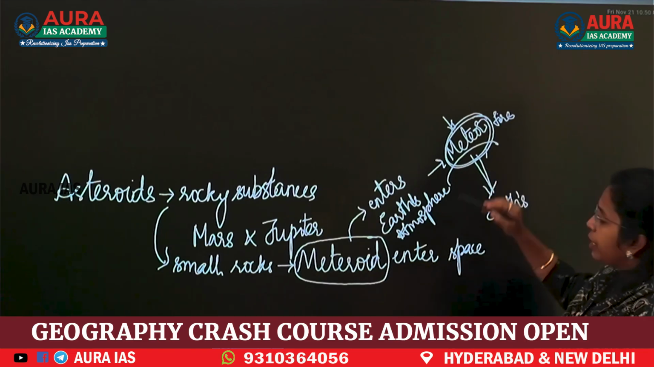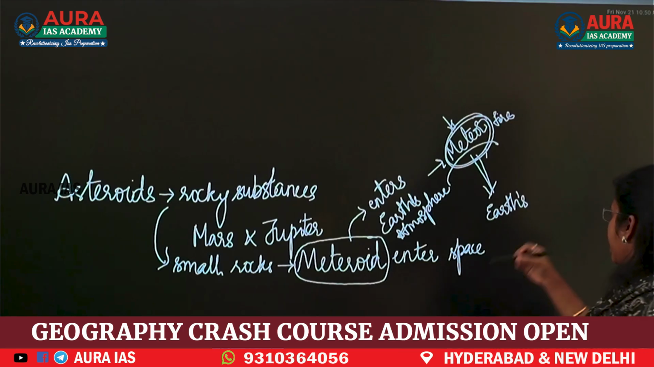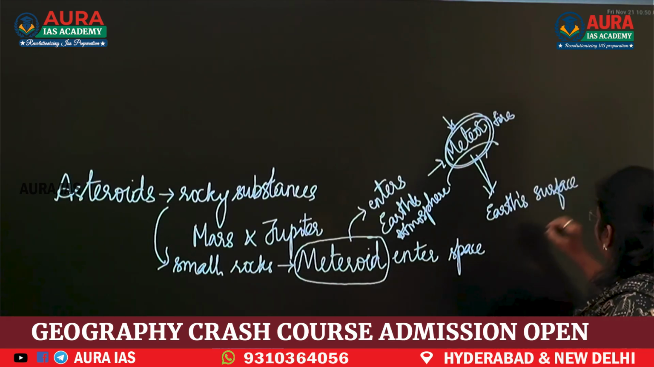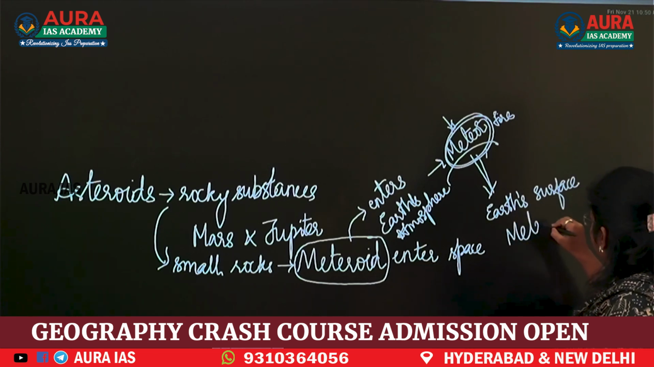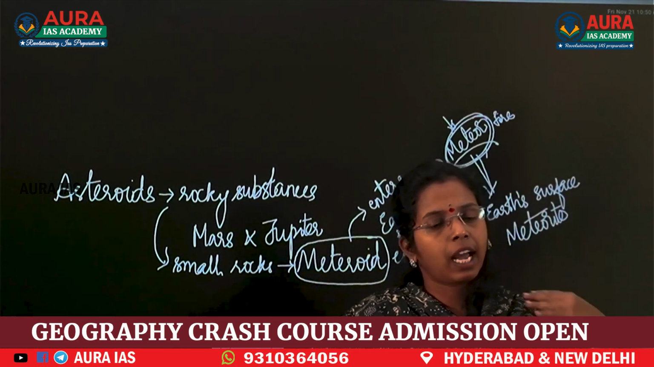After that, some of the meteors will reach Earth's surface. That is known as a meteorite. First, asteroids: rocky substances between Mars and Jupiter.